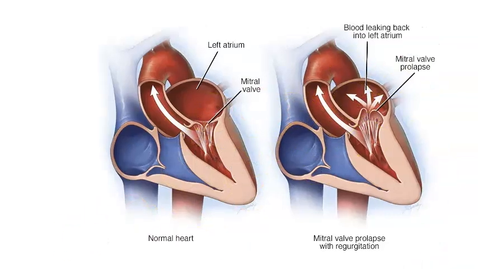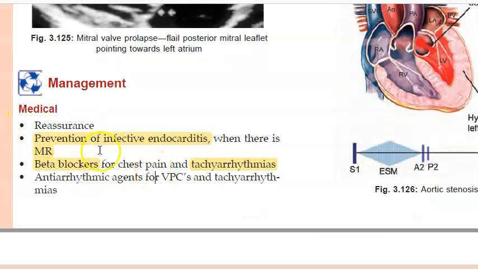What will you do, guys, if these people have mitral valve prolapse? What treatment do you think you will give? See, because it can break and cause emboli and all that, and it is prone to infective endocarditis, you should give some prophylaxis, isn't it? So you will prevent the infective endocarditis. You will give beta blockers for chest pain if they have tachyarrhythmias, etc. Antiarrhythmic agents they are talking about.